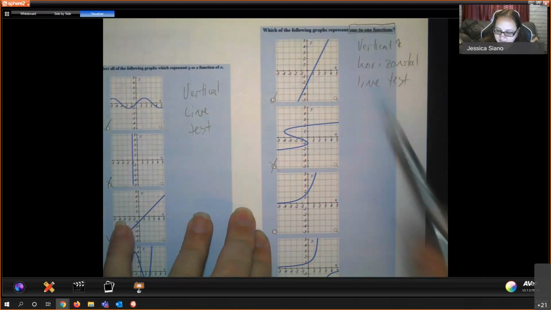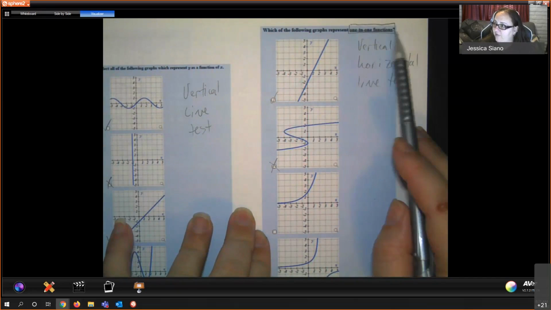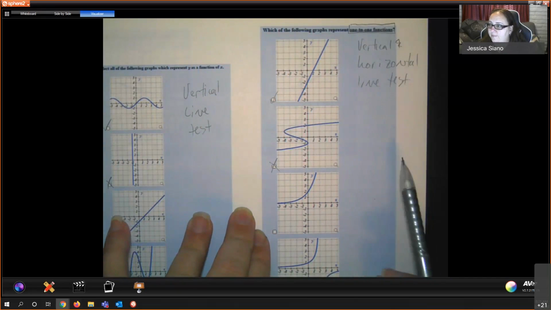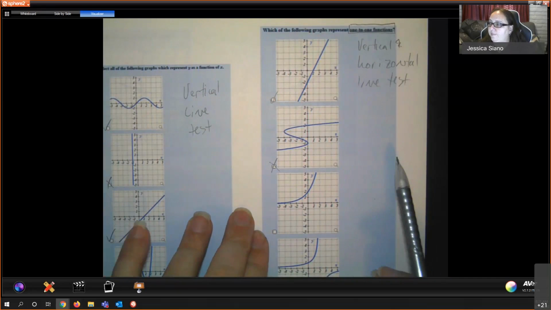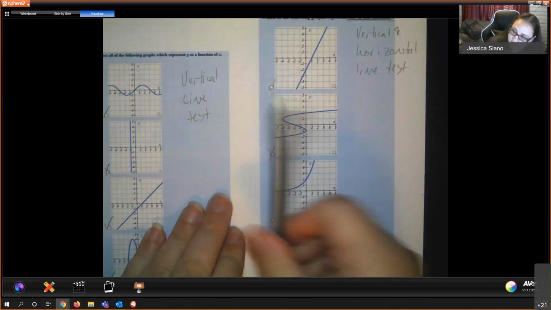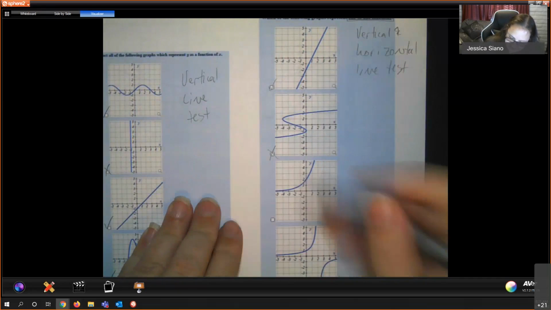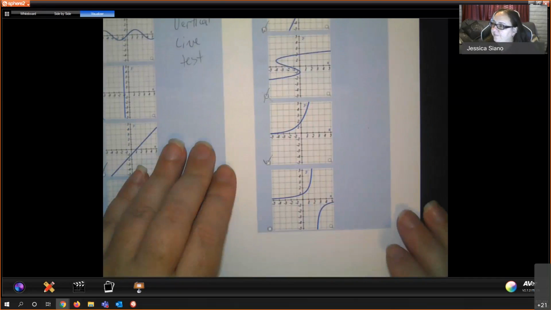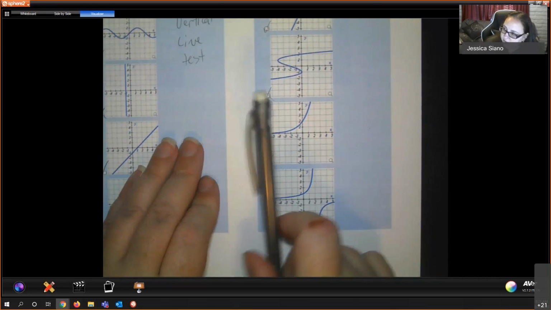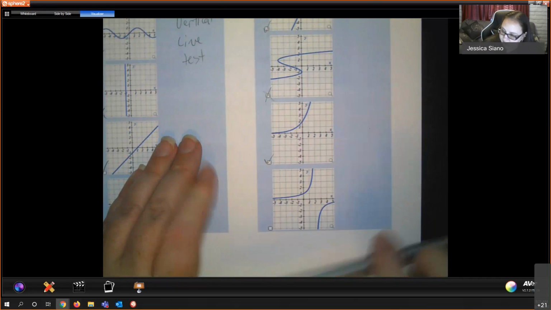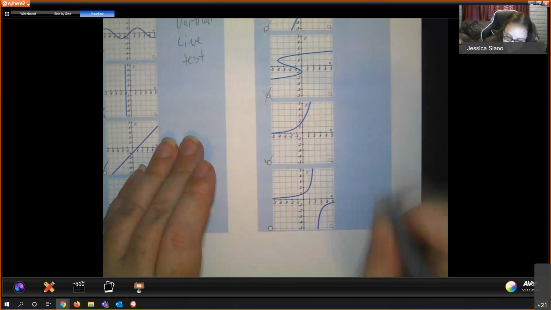And this is very specifically asking me which ones are one-to-one functions. Okay, the next one would pass the vertical and would pass the horizontal, so yes. And the last one would pass the vertical and would pass the horizontal, so yes.